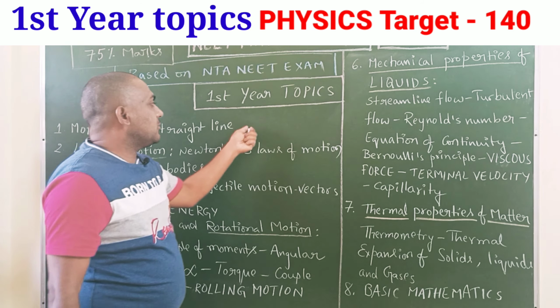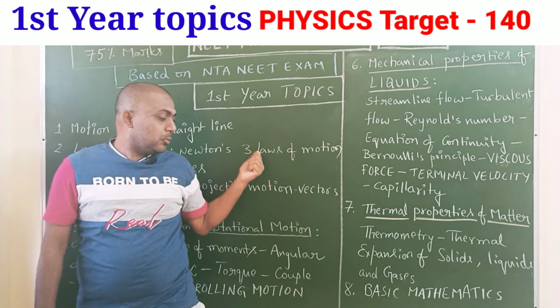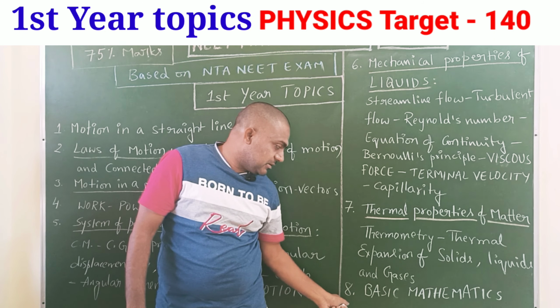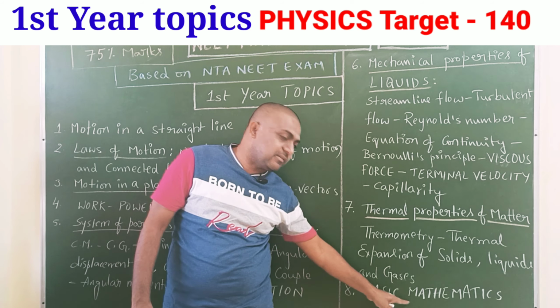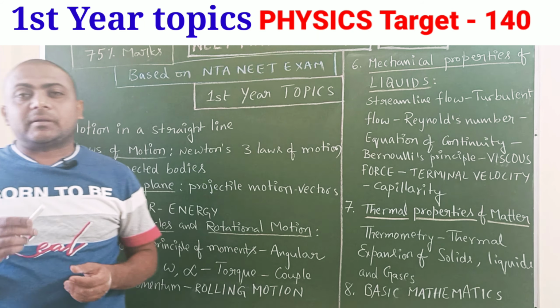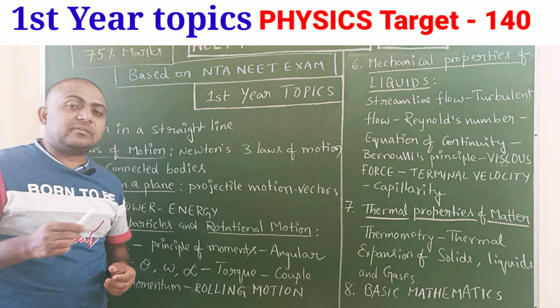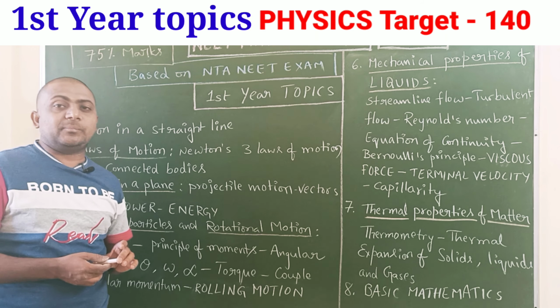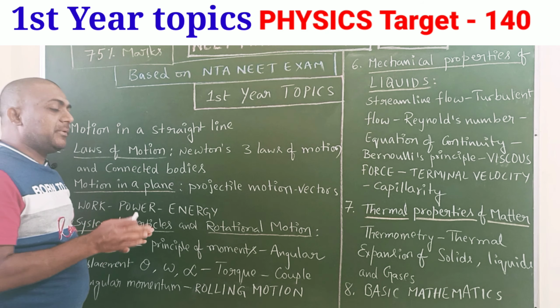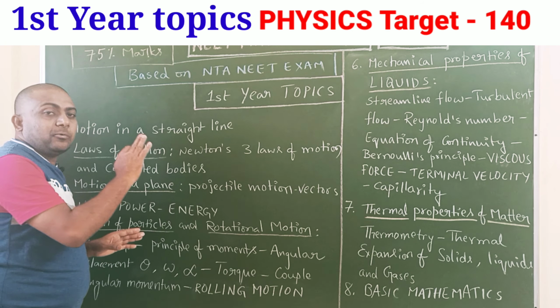In this chapter, in parallel, we should read basic mathematics: trigonometry basic formulas, coordinate geometry basic formulas, and algebra basic formulas. You should have an idea of all the basic mathematics.